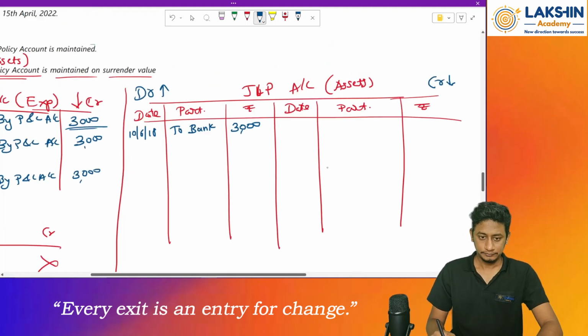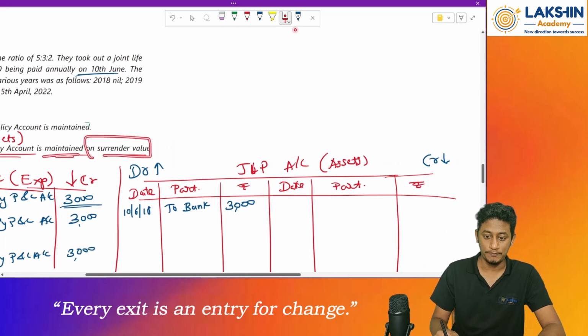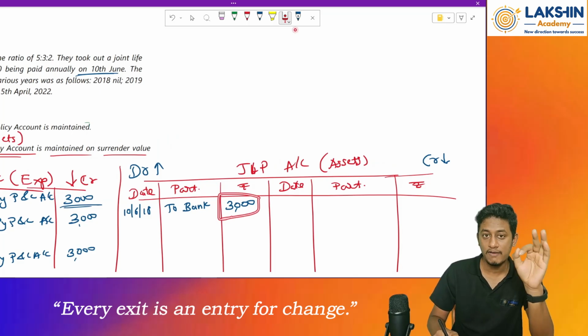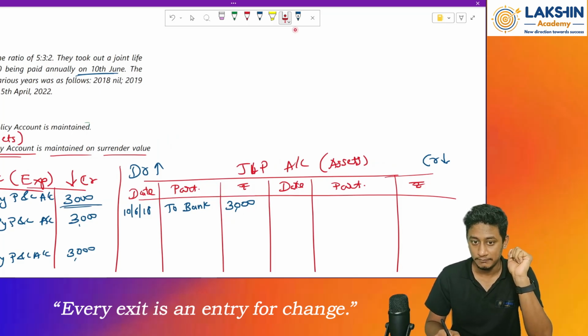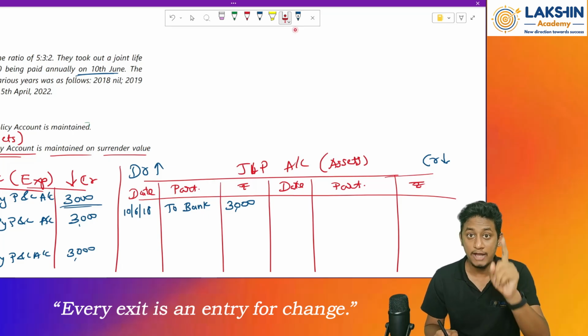Clear? Yes. Now, as per the question, this has to be maintained on surrender value basis. Okay, now let's see what to do. There's a twist over here. Can the whole value of rupees 3000 be taken as an asset? That is the question. I would say no. Why?